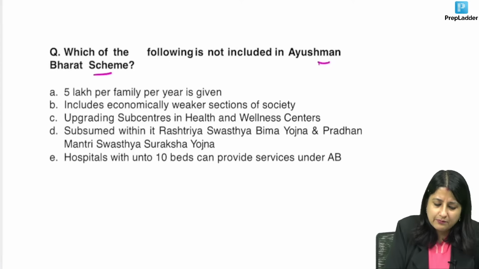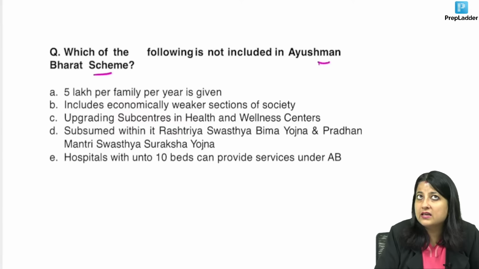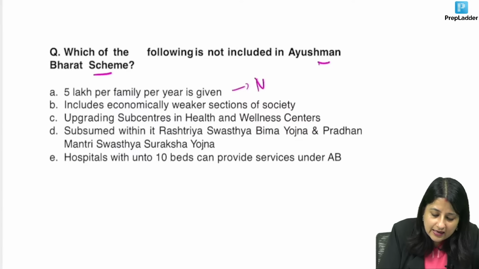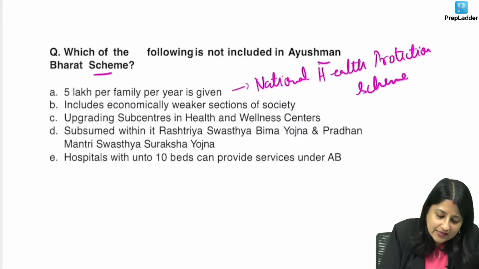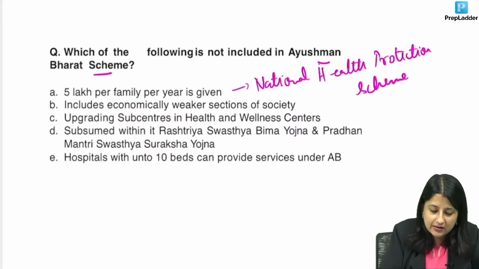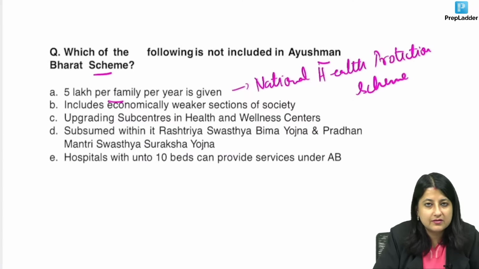So Ayushman Bharat is one of the most ambitious schemes of Government of India. Of course, this is the National Health Protection Scheme, or what we call Modi Care. So under this scheme, guys, financial protection कितना दिया जा रहा है? 5 lakh per family per year is given.